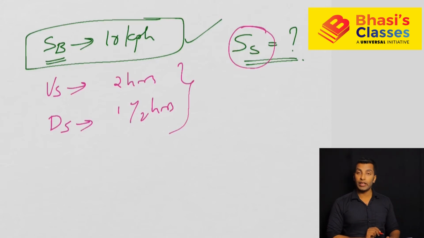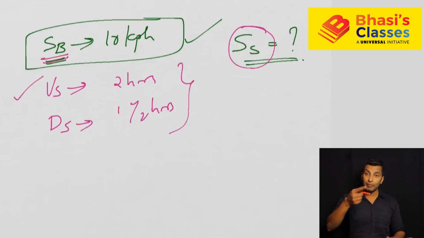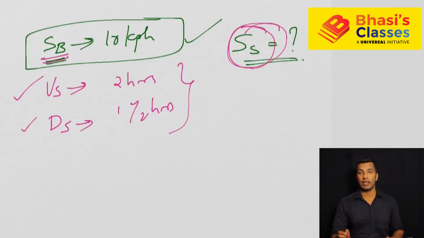Okay, so this is what is given. If you look at this question, the speed of the boat is given, the upstream time taken is given, the downstream time taken is given, and the speed of the stream is what they are asking. So this is a moderate question. Now, how will you solve this question? Upstream time is given, downstream time is given, speed of the boat is given.